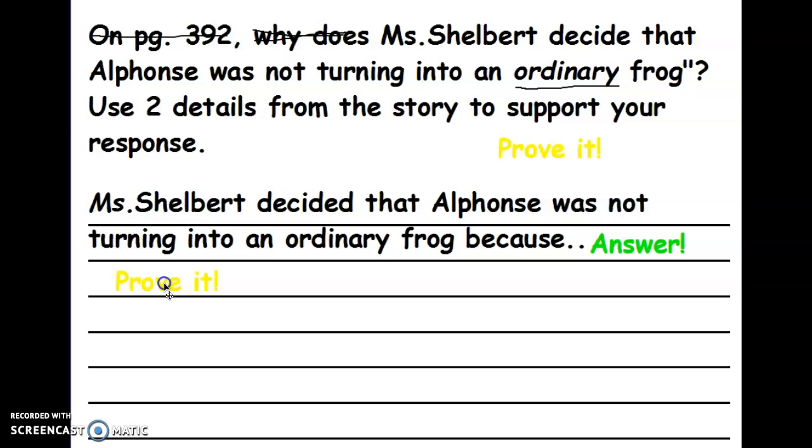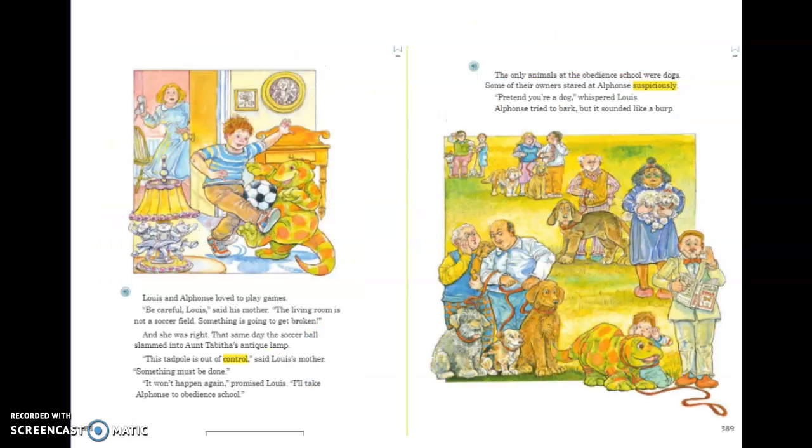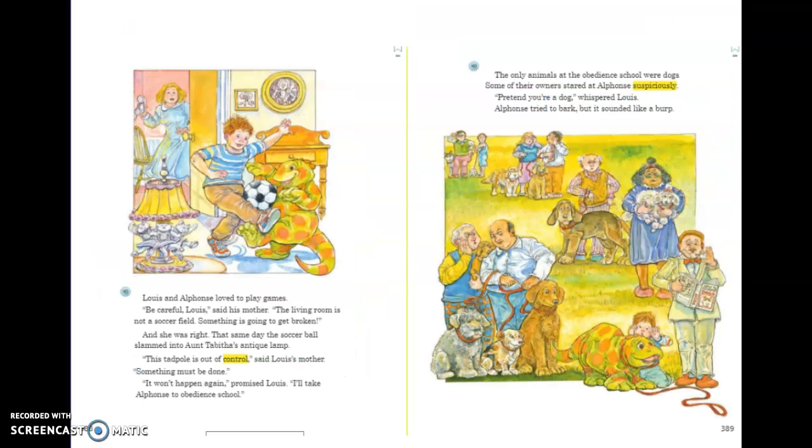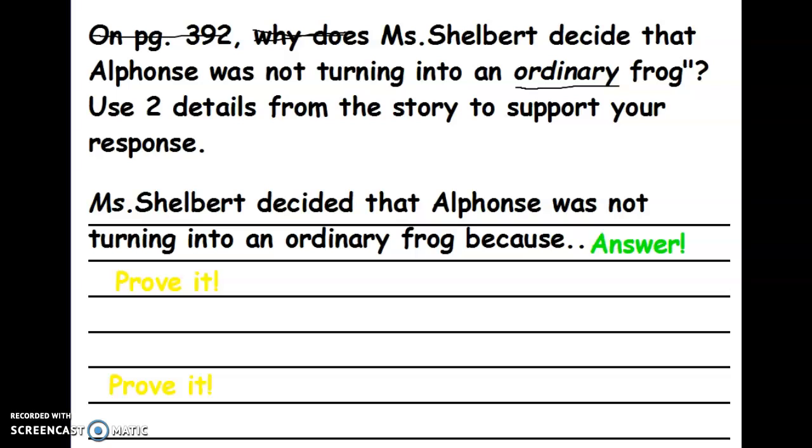Okay, and prove it one way and prove it another way with words or something that you see in the pictures, because that is also part of the text. What happened? Why does she think Louis is not an ordinary frog? Okay, I cannot wait to see your responses and read your responses. And remember, take a picture of your work and send it to your teacher.